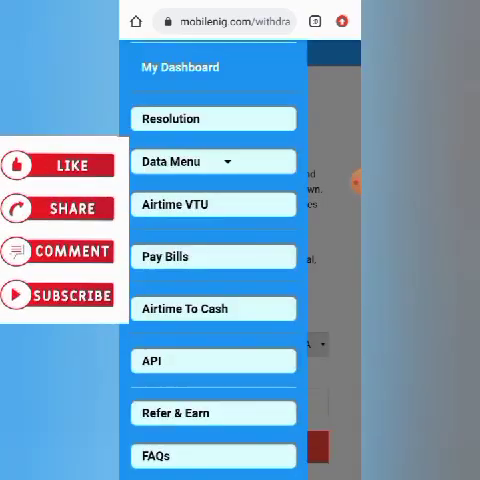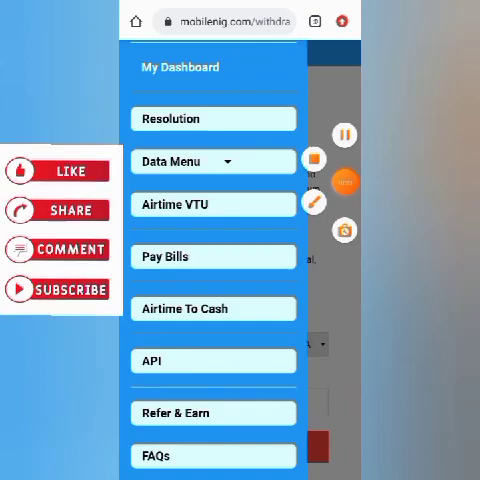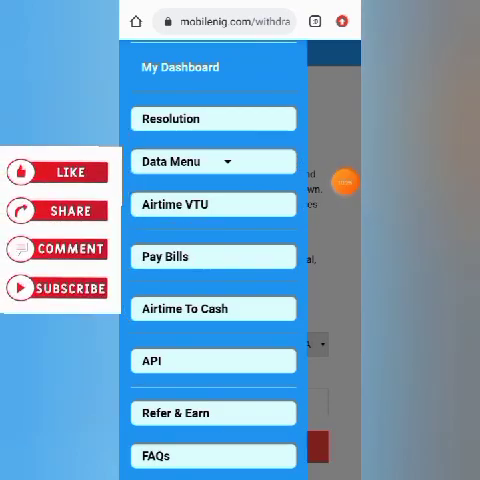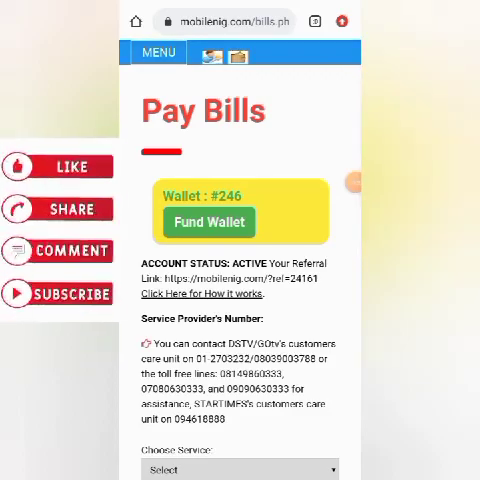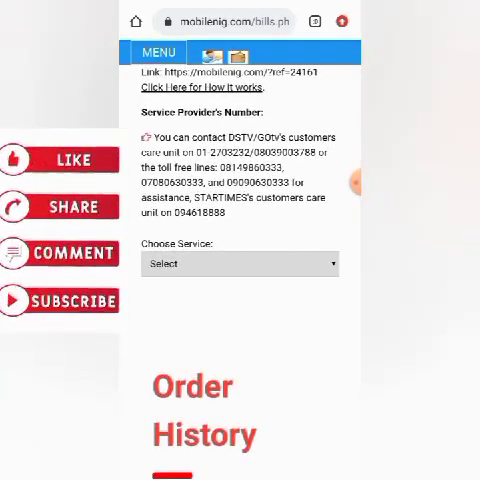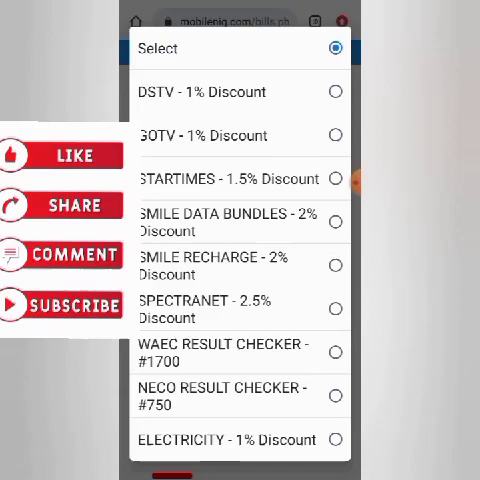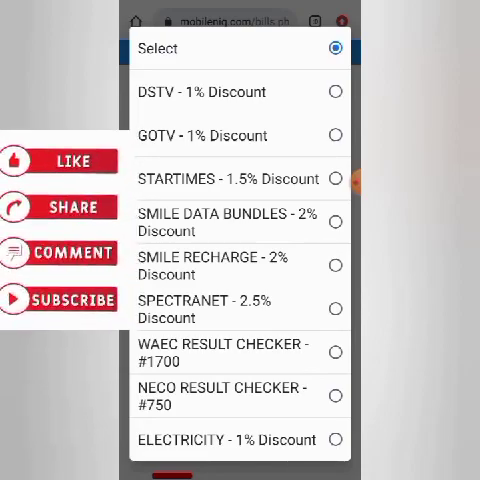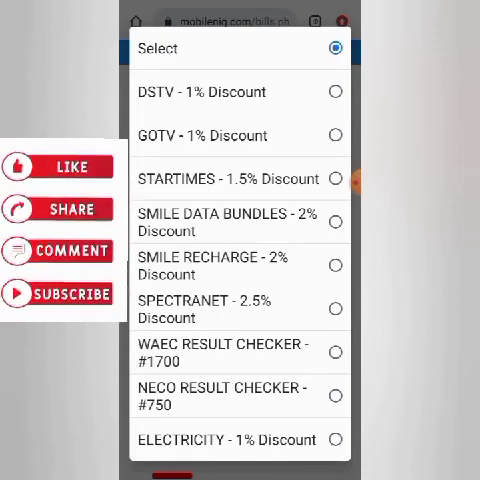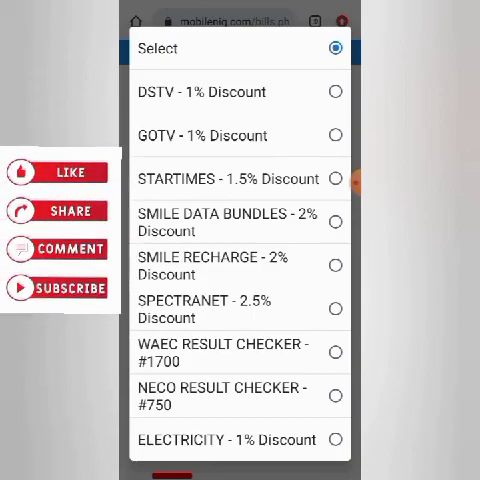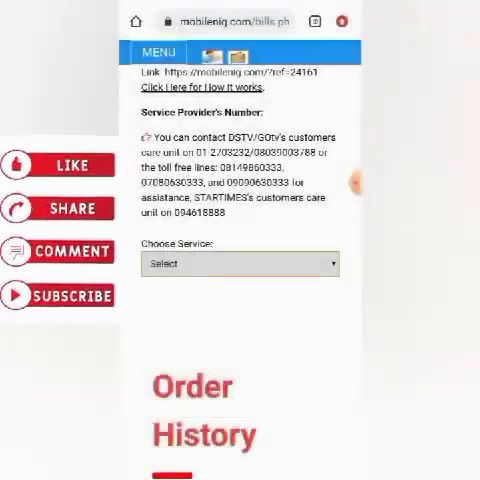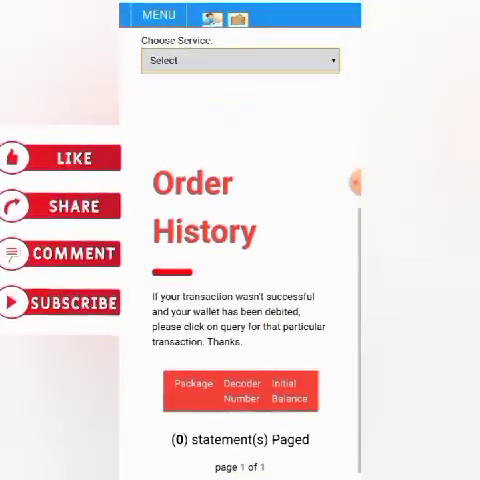Now let us talk about the pay bills. You can also pay bills, pay your StarTimes, your GoTV, your DSTV directly here. So just select the service. As you can see, they have different services: DSTV, GoTV, StarTimes, SMS, data bundle, Smile recharge, WAEC results, NECO, electricity, and a lot of things that are available on this website.